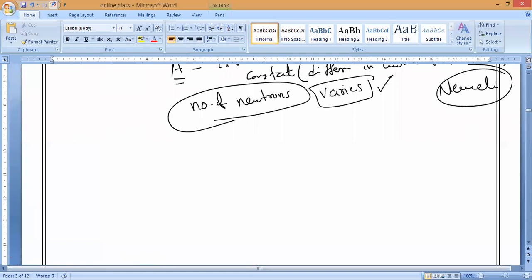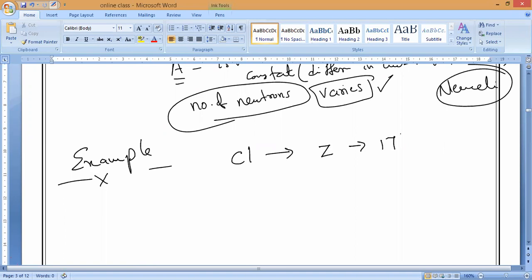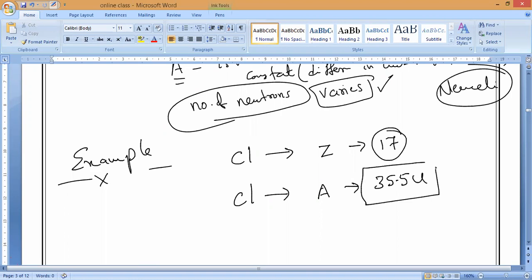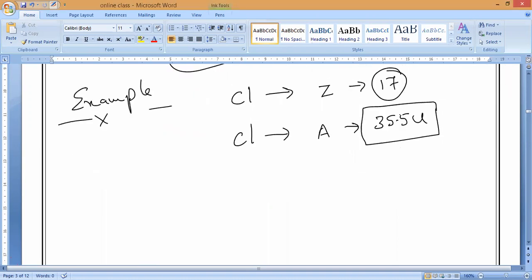Okay. So now let us take an example. The best, well-known example is chlorine. What is the atomic number of chlorine? 17. Yes or no? And we have also been studying that the atomic mass of chlorine is 35.5 U. So how can it be 35.5 U?